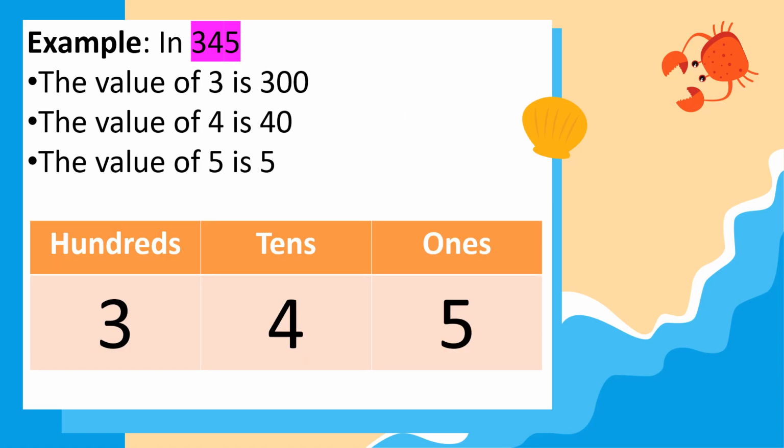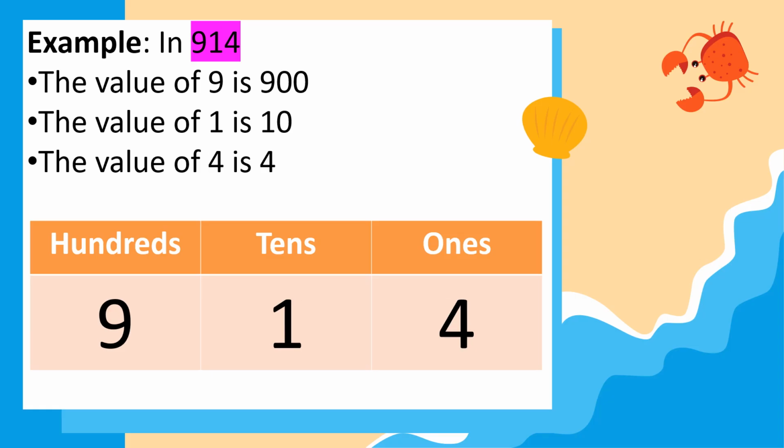Okay, let's have an example in 345. The value of 3 is 300 because it's in the hundreds place. The value of 4 is 40 because it is in the tens place. And the value of 5 is 5 because it is in the ones place.